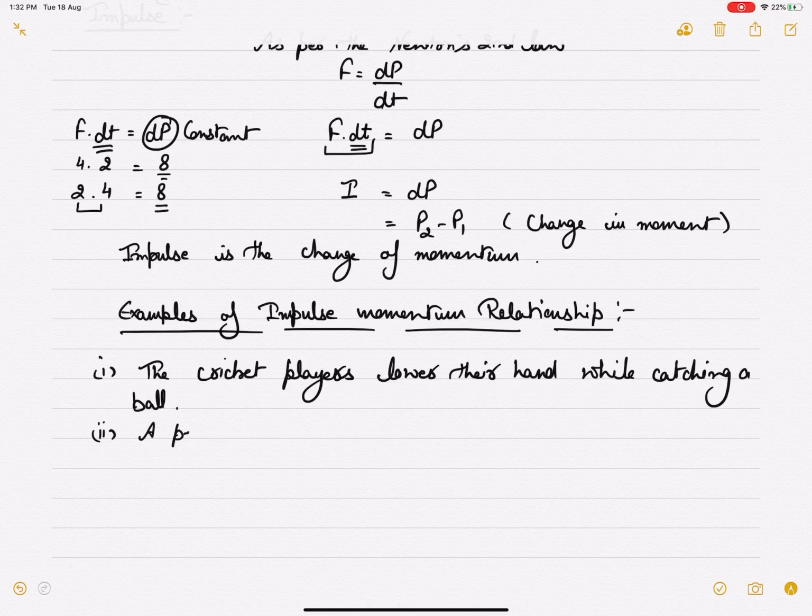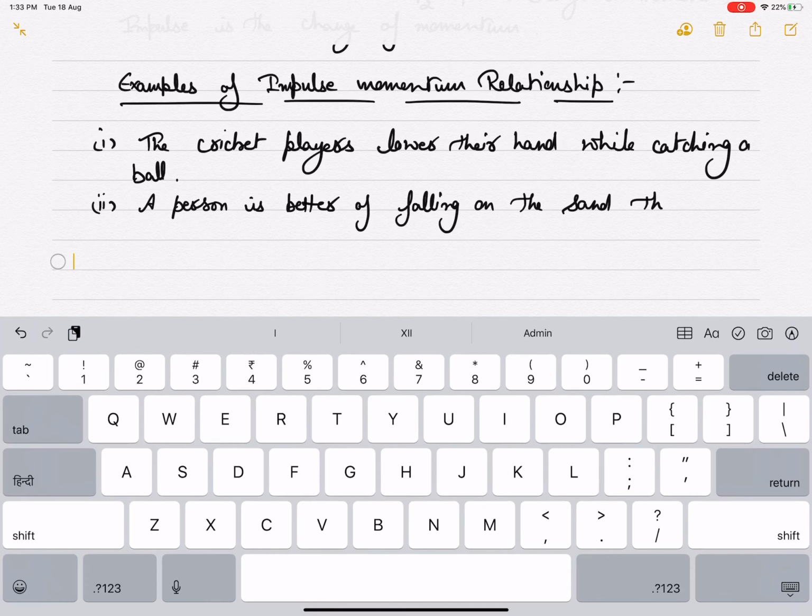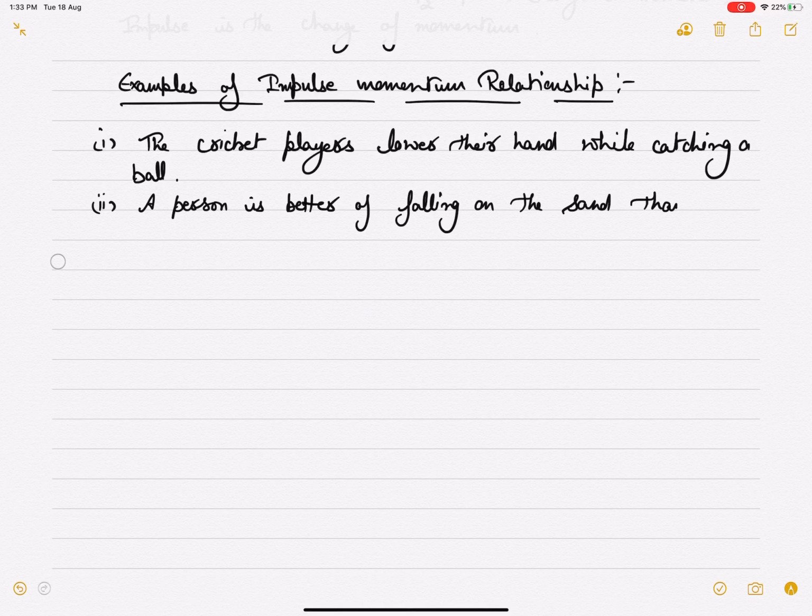A person is better off falling on sand than on a concrete floor.